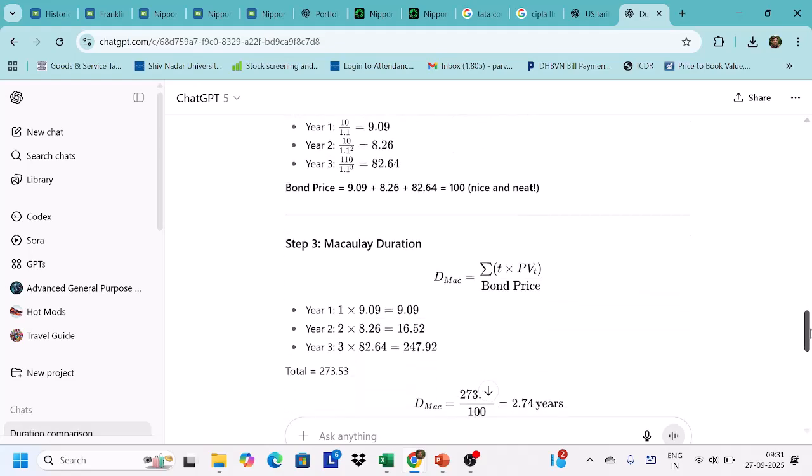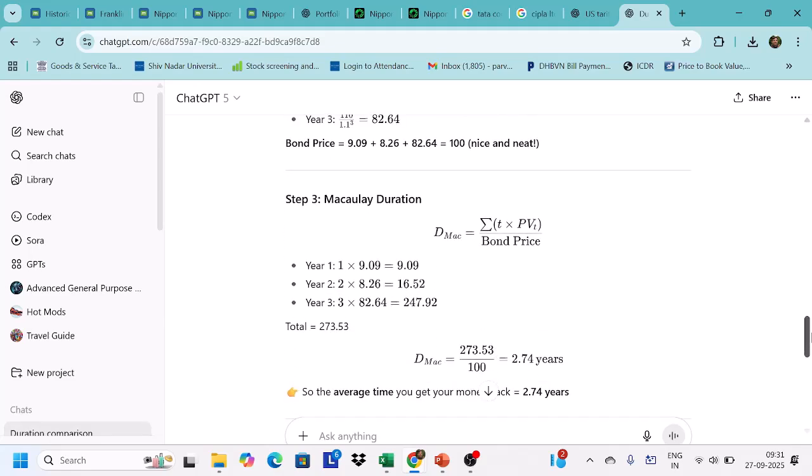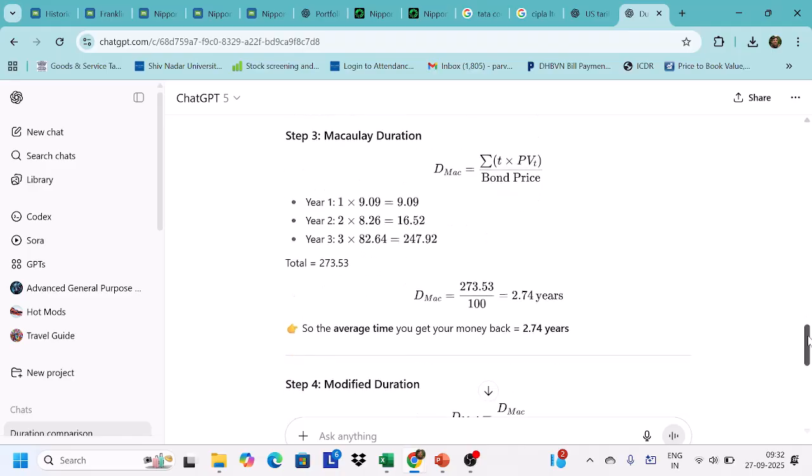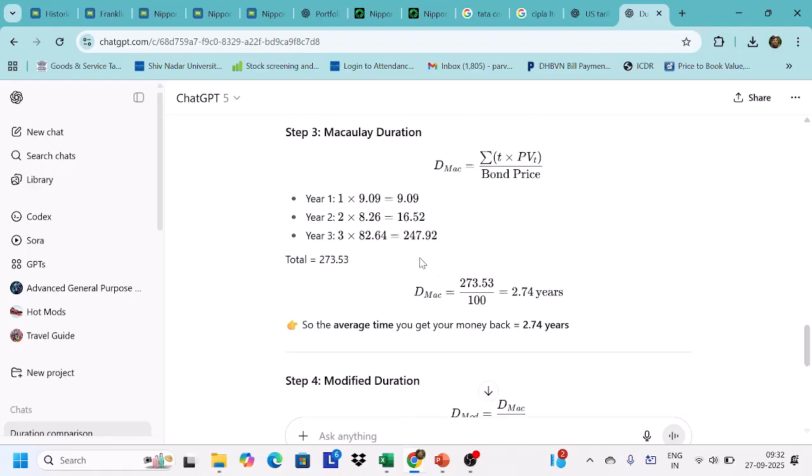Let's see. Macaulay duration, if you just calculate, in the year 1, you're getting this. In the year 2, you're getting this plus the second year, which is 16 point. In the year 3, you multiply by, you give weightage of 1, 2, and 3 to all the money which you're getting. And then this is the formula basically. So you add all this up, which comes to 273.53.